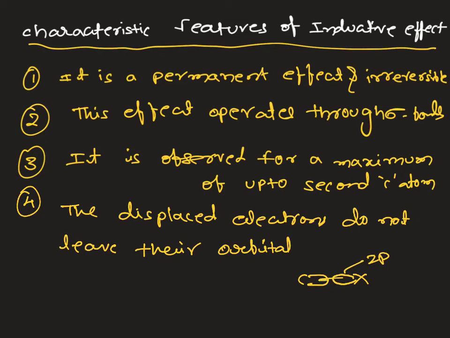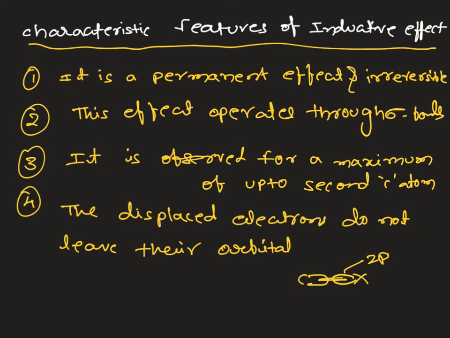If electrons are displaced towards X, they remain in the same orbital, and that's what I have written: the displaced electrons do not leave their orbitals. They stay in the same orbital used for mutual sharing, and a little deformation of the orbitals can be observed, which causes polarity in the bond.